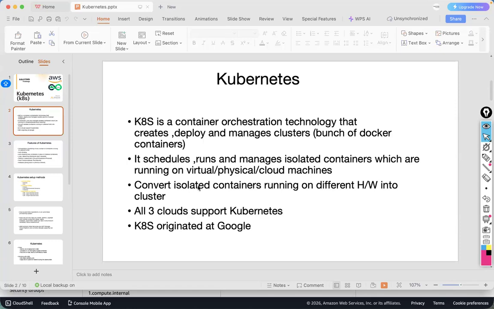Isolated containers means separate individual containers, and a cluster is a group together. All three clouds support Kubernetes: AWS, Azure, and Google Cloud. Kubernetes was developed by Google.